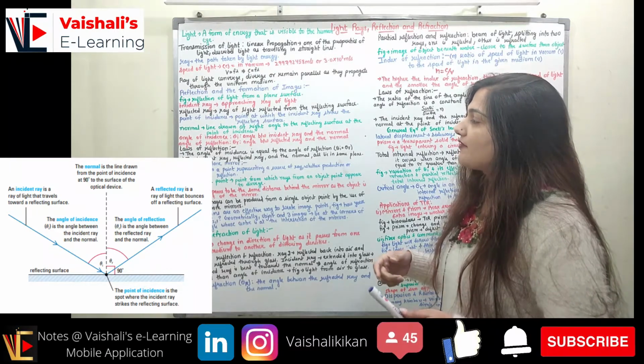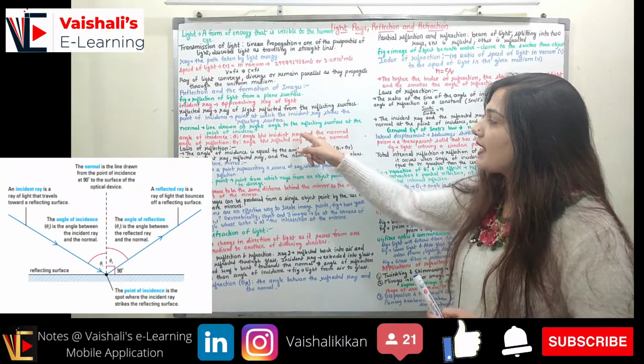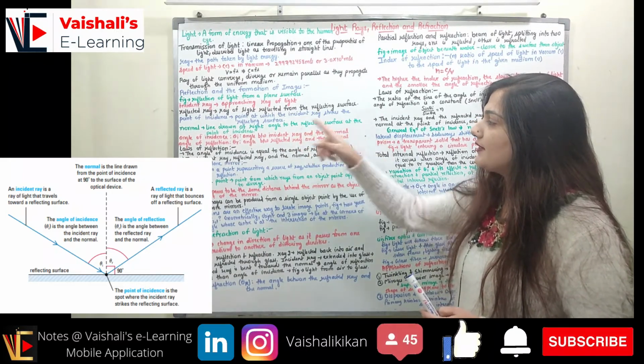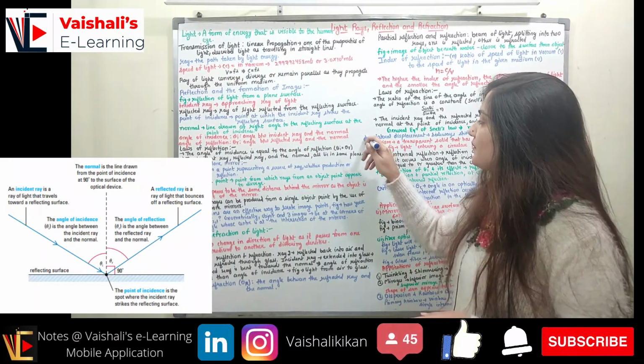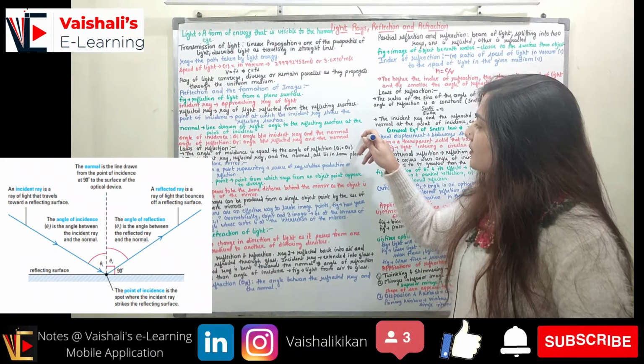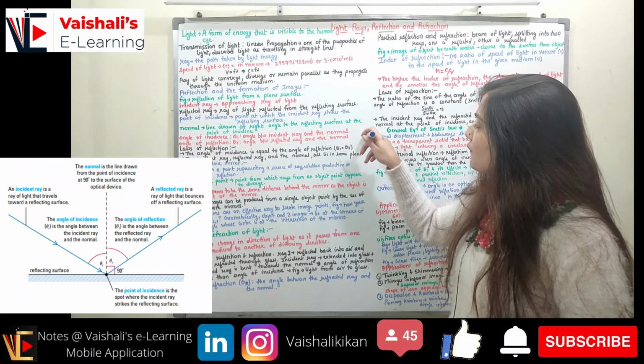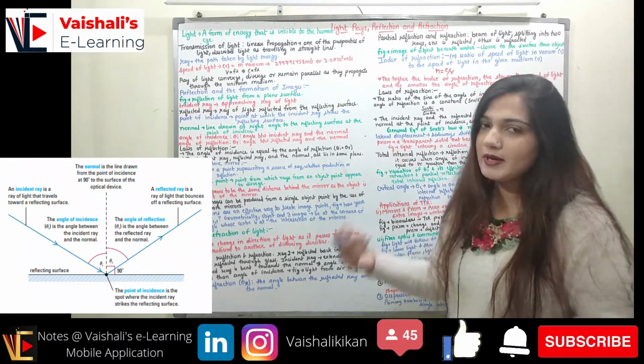After that we have the normal. Normal is a line drawn at a right angle to the reflecting surface at the point of incidence. So this is the point of incidence. If I make a line which is perpendicular to this reflecting surface, and it is present at the point of incidence, this line is called the normal.